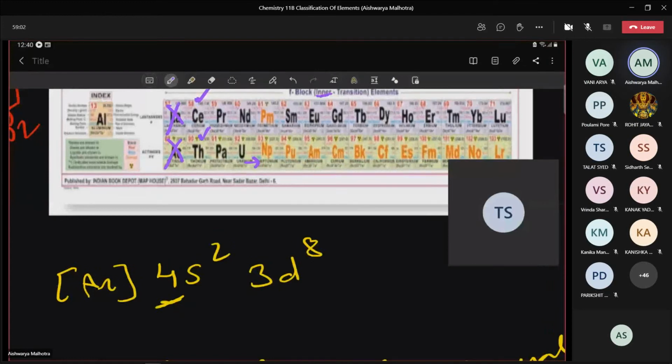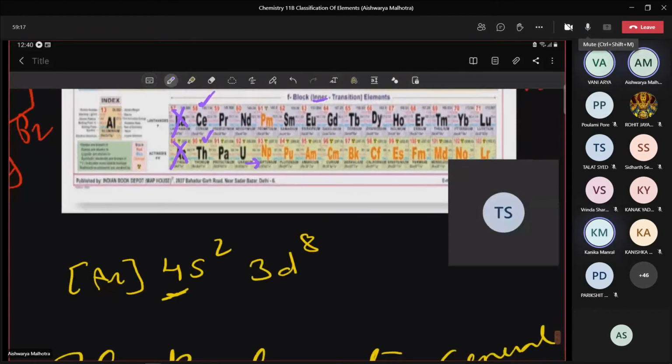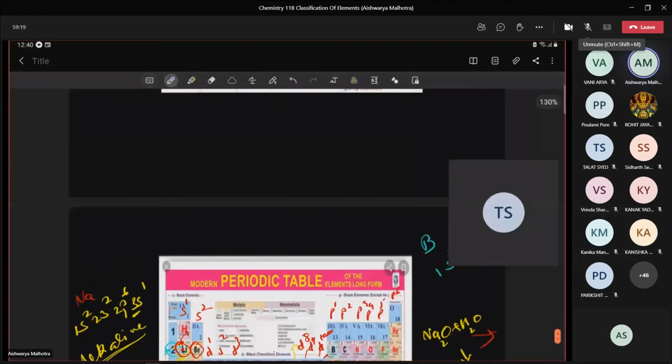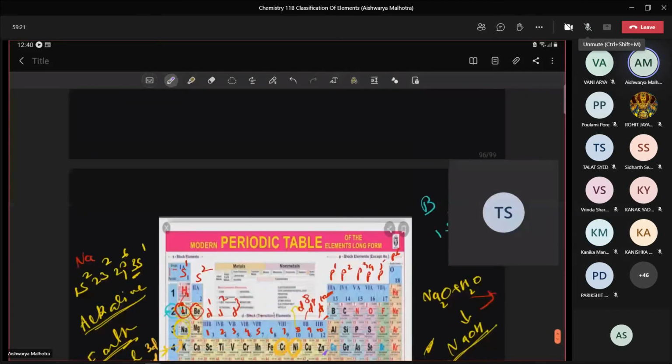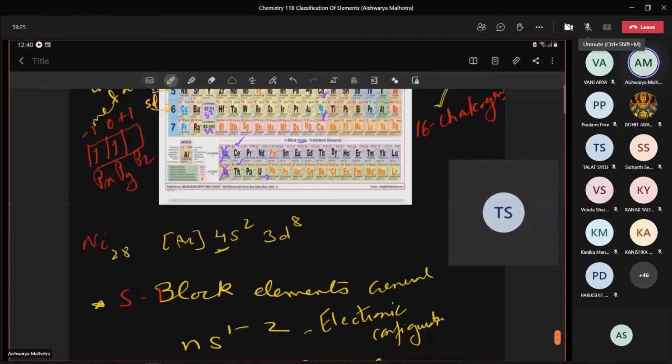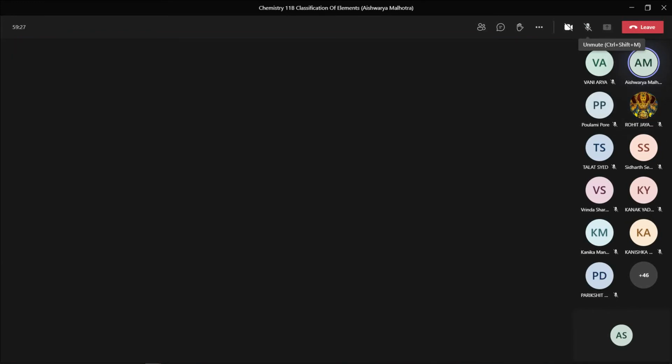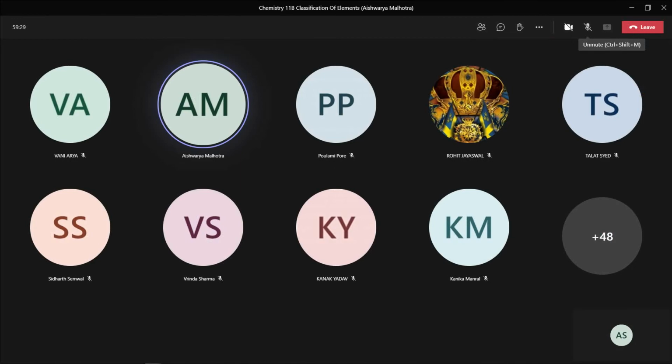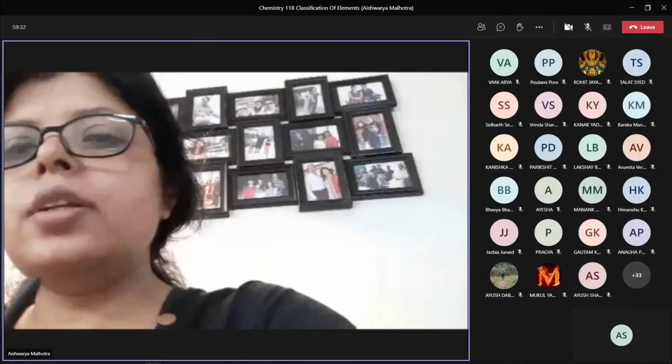Uranium has atomic number 92. What is so special about uranium? It is radioactive. What else? It is used in nuclear reactions. It is used in nuclear bombs also, correct. So I hope till now everything is clear to everyone.